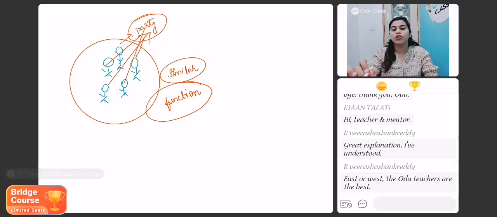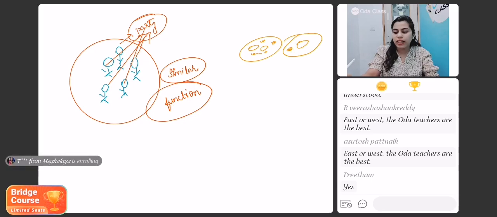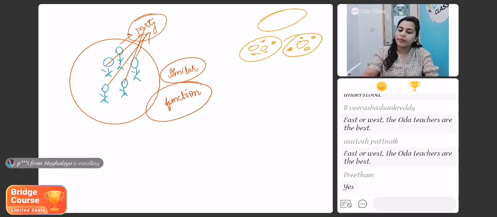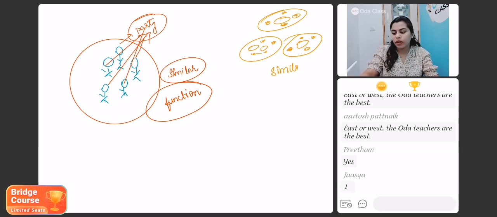Just apply this concept to your body also. So in your body there are many different types of cells. A few cells which are of the same kind, which are similar in their structure and function, or even if they are not similar in their structure, they do share the similar function.